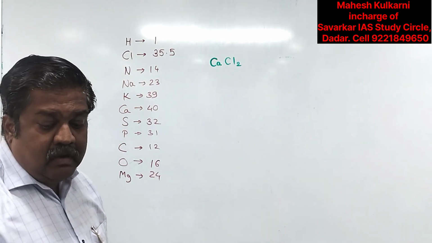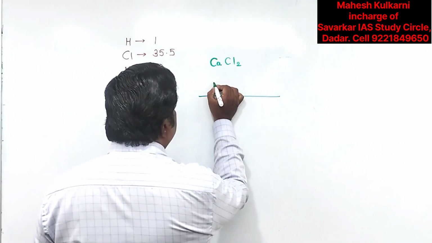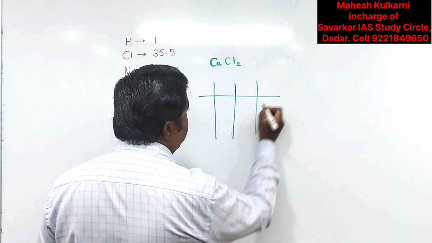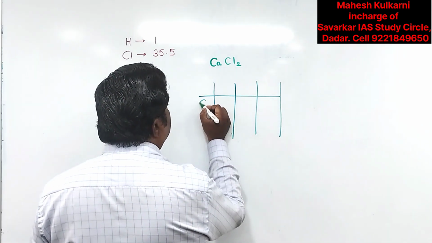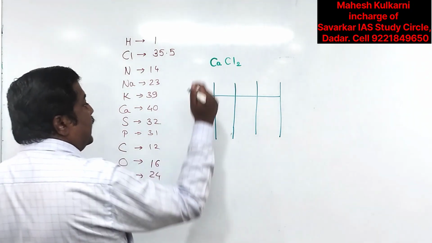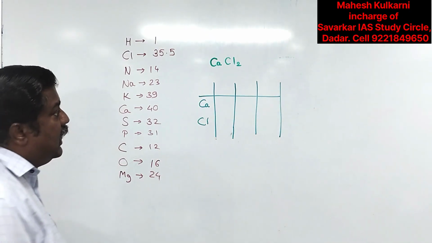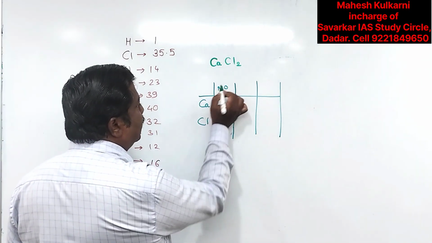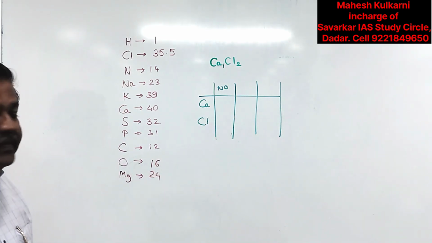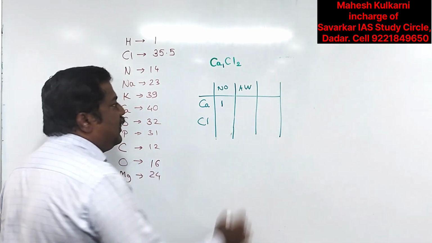We are going to discuss from a very fundamental level, and so I would like to make some sort of table over here. Here we have to write the name of the atom. So the first atom I have determined is calcium, the second atom is chlorine. So in the molecular formula only 2 kinds of atoms are there. How many atoms are there? So here, number of atoms. Nothing is written, which means actually there is 1. So calcium 1.